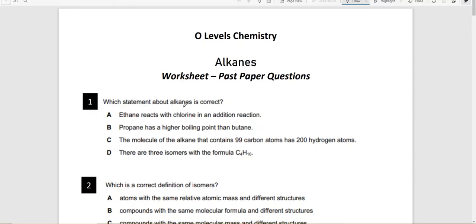This statement about alkanes is correct. Ethane reacts with chlorine in an addition reaction. No, it reacts with chlorine in a substitution reaction, because ethane is an alkane.